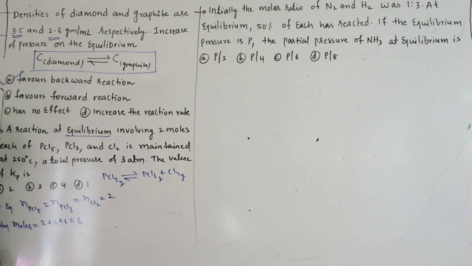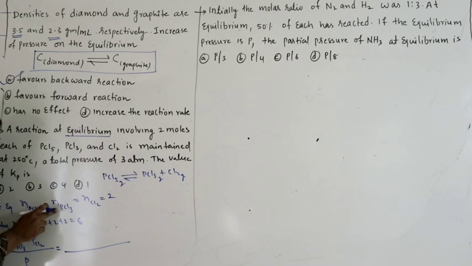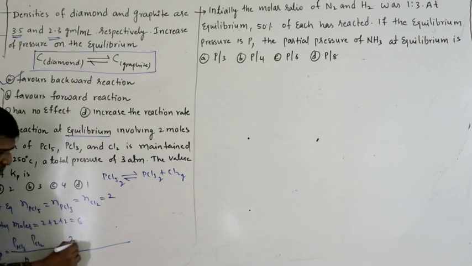So Kp is the partial pressure of PCl3, partial pressure of Cl2, over partial pressure of PCl5. Partial pressure is equal to mole fraction into total pressure. What is the mole fraction? Number of moles by total number of moles. Number of moles of PCl3 is 2, total number of moles is 6. Equilibrium pressure is given as 3.